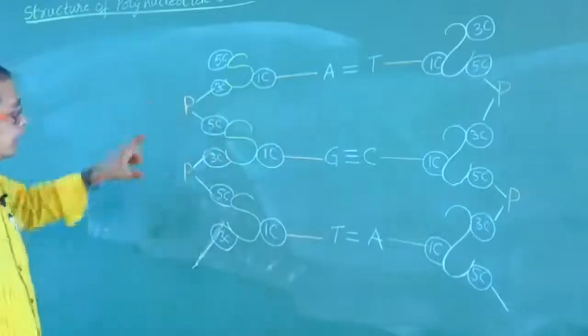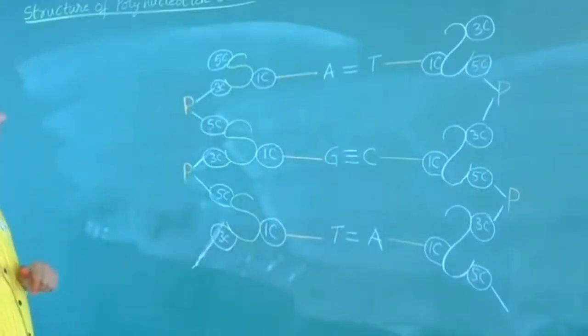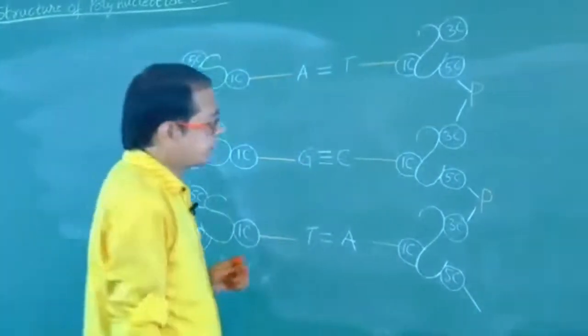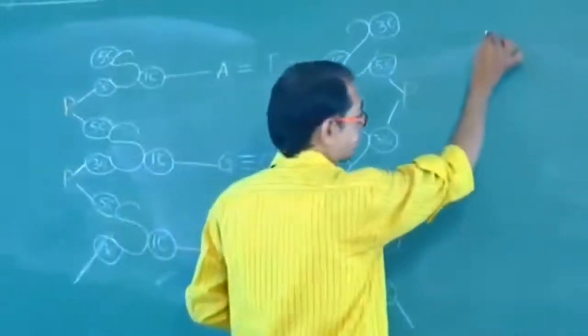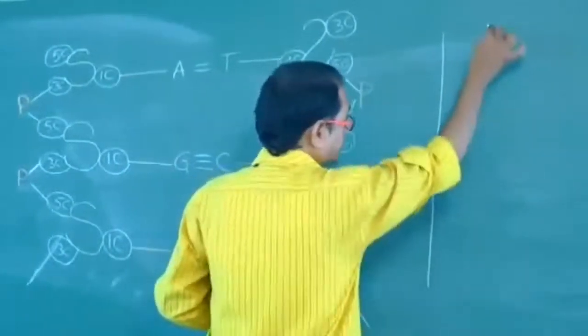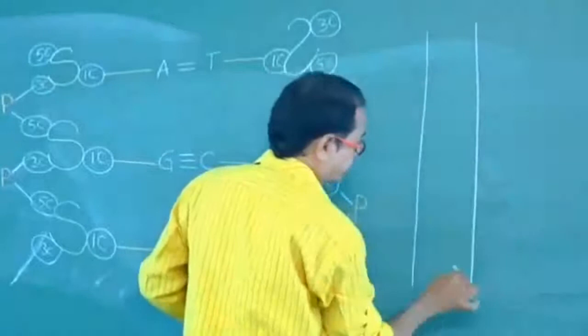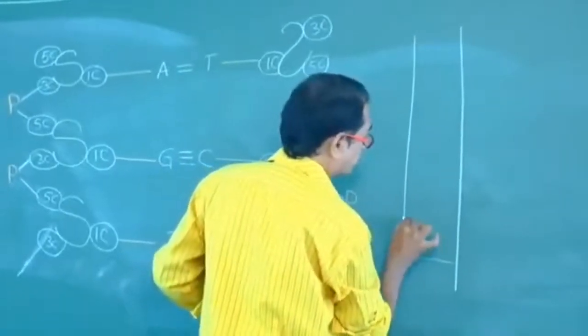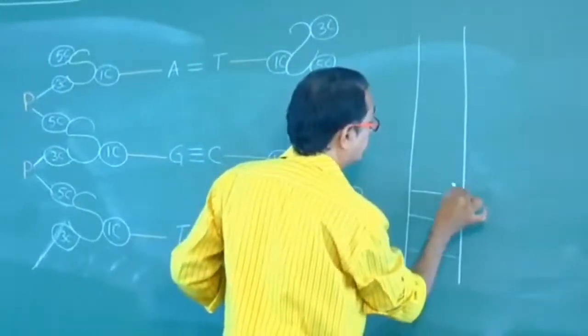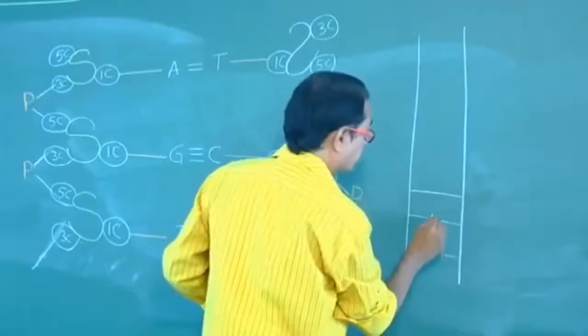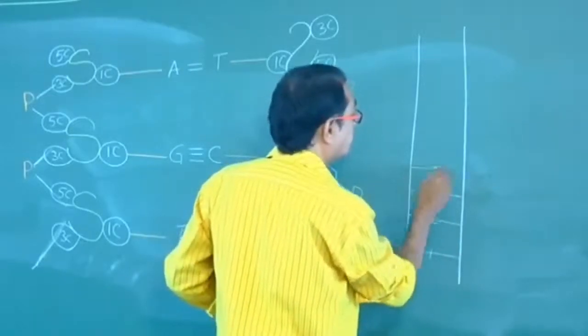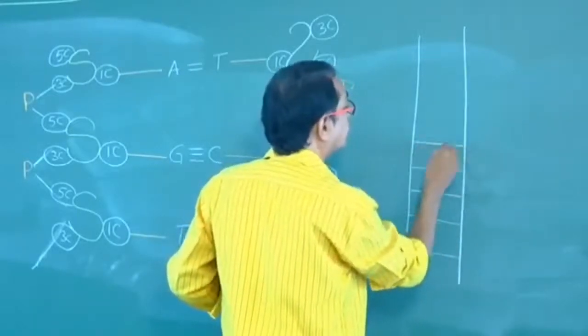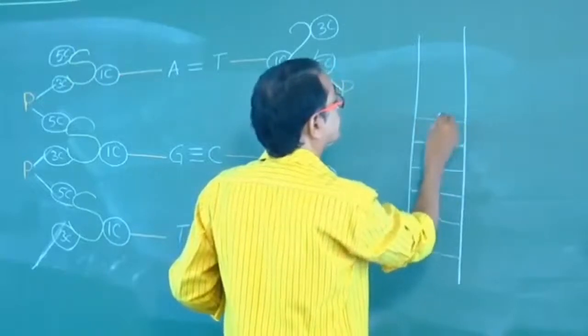Right, look at here, my dear students. This is nothing but like this, the DNA strand. 1, 2, 3, 1, 2, 3, 4, 5, like this.